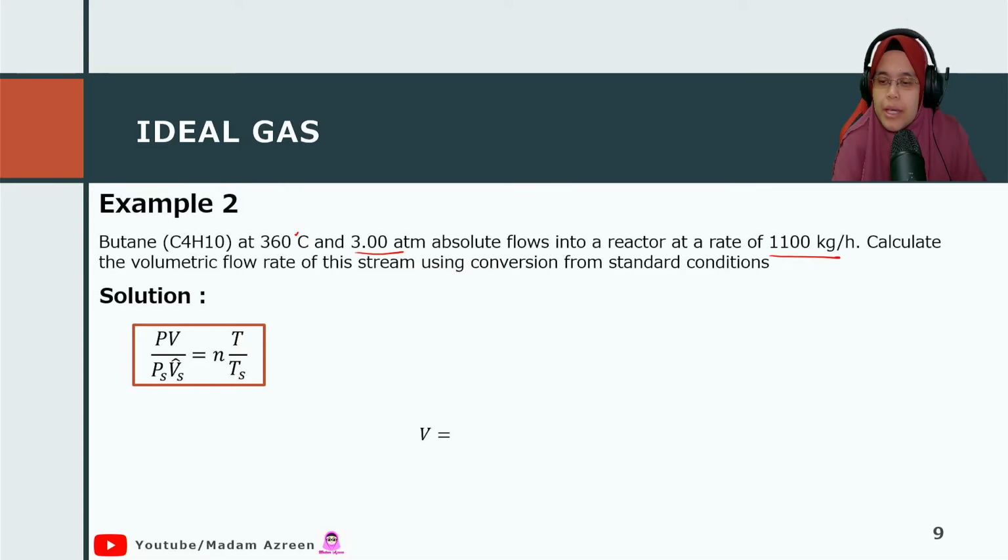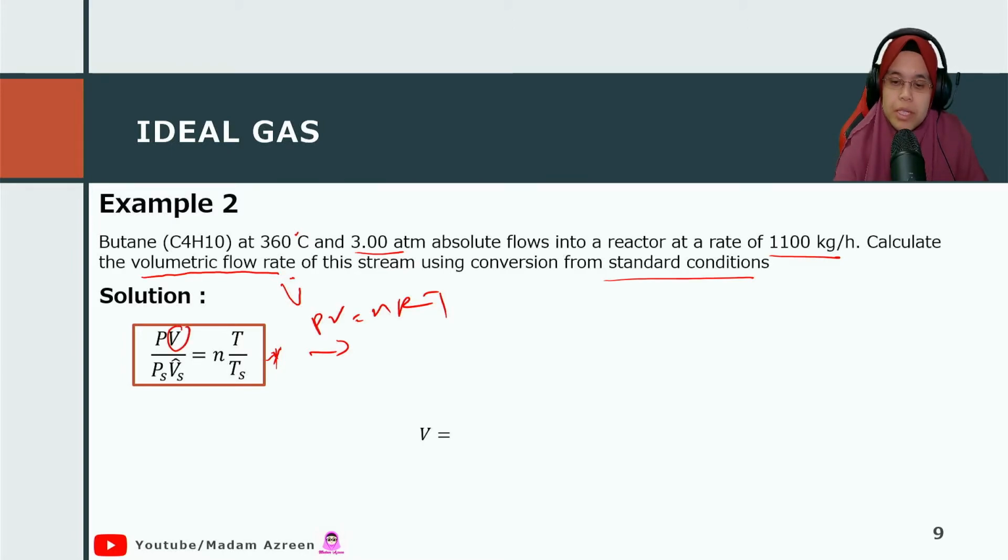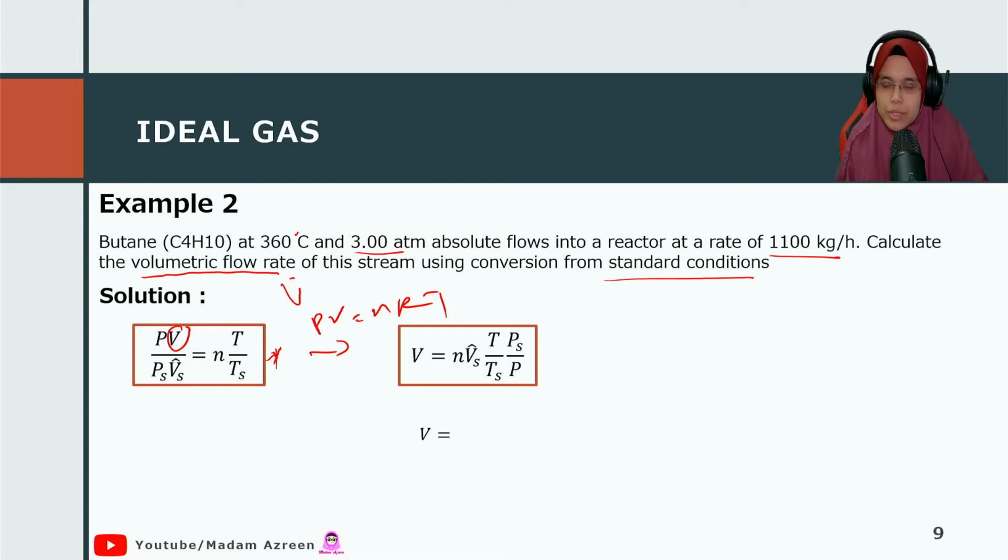Then you have to calculate the volumetric flow rate by using a standard condition, meaning you use this equation instead of PV equal to nRT. Again, what you need to do is rearrange, because you want to find the volume, so rearrange this equation and you get this equation.